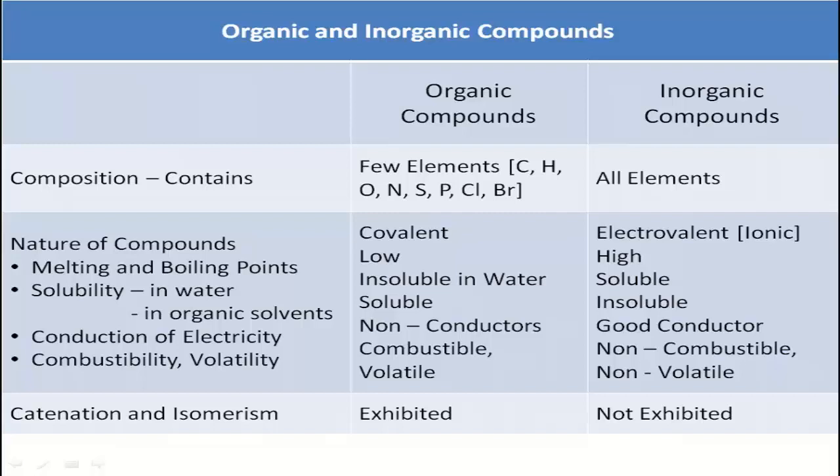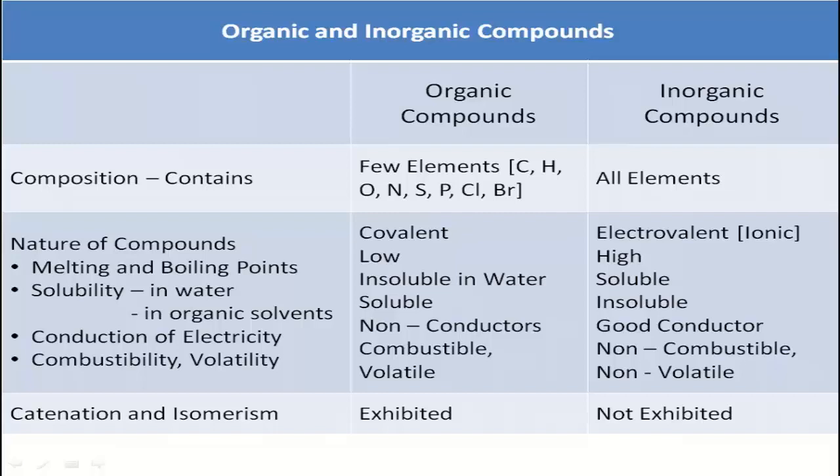Whereas the properties of inorganic compounds are given in the presentation. The first property is the nature of the compound. The nature of the compound in inorganic compounds is electrovalent, that is, they form ionic bonds or electrovalent bonds. The melting point and boiling point are relatively high. They are soluble in water, but most of them are insoluble in organic solvents. They are usually good conductors of electricity, and they are non-combustible and non-volatile.